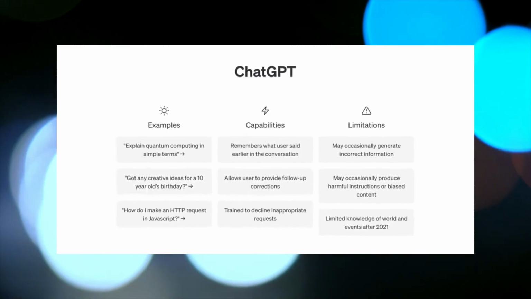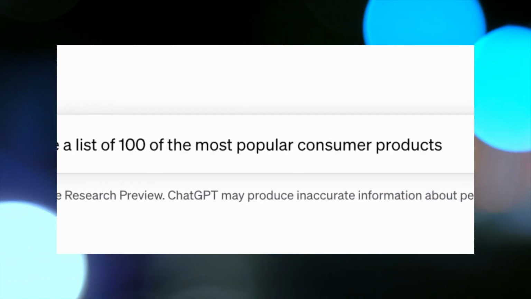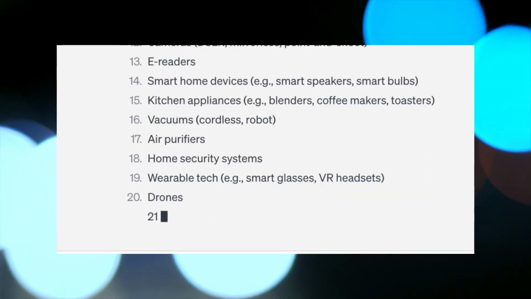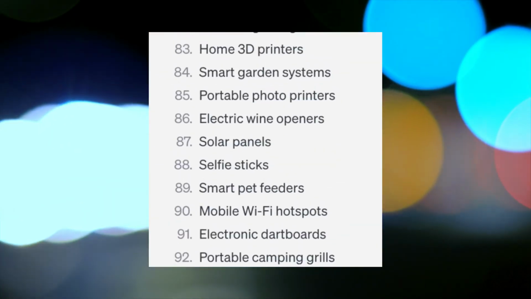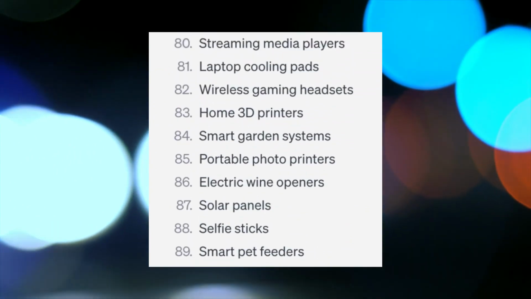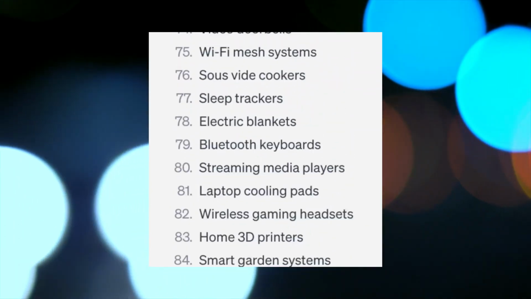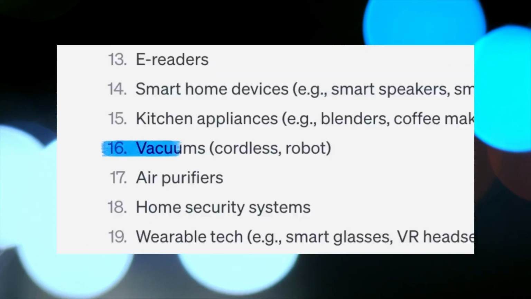In ChatGPT, I will request a list of the 100 most popular consumer products because it's crucial to focus on products that people are actively purchasing. In mere seconds, the AI provides an extensive list of trending consumer products. The specific product with which we begin is not critical, as we intend to cover them all eventually. Our first choice is vacuums.